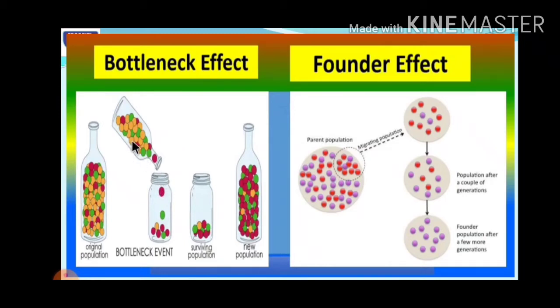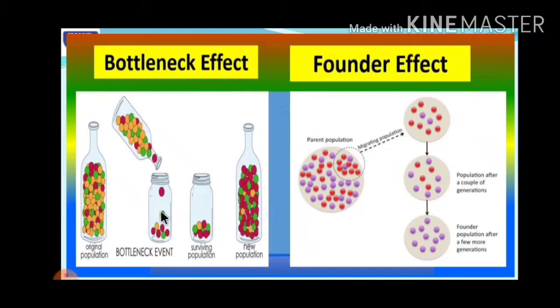If you want only red marbles to move down, is it possible? No. It is purely by chance. Randomly, any of those colored marbles may be transferred into this bottle.